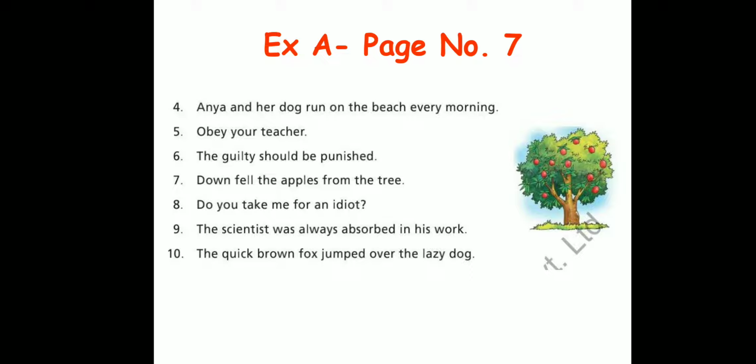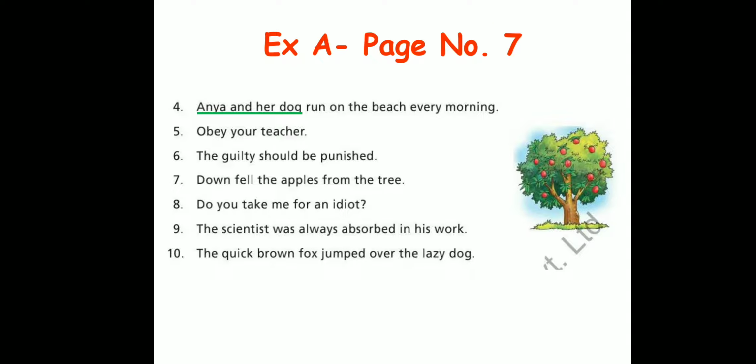Anya and her dog run on the beach every morning. So who are we talking about? We're talking about Anya and her dog. And what are we saying about them? We are saying that Anya and her dog run on the beach every morning. So subject is Anya and her dog. Okay, and as I just told you in the previous sentence as well, that predicate starts with either a helping verb or a main verb.